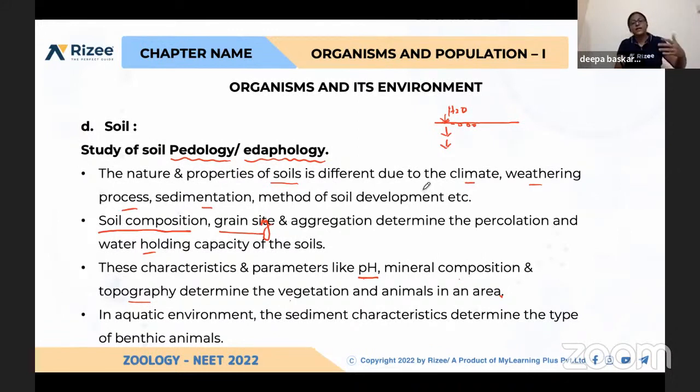Some of the plants need more water, and a few plants need less water. So based on that, the properties of soil vary, and based on these properties, the living organisms, that is biotic factors of that particular habitat, will vary. And in aquatic environment, the sediment characteristics determine the type of benthic animals.